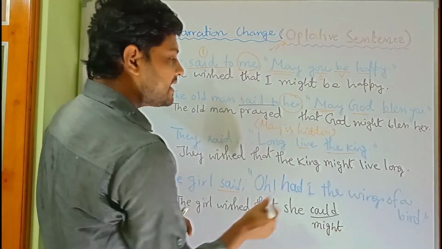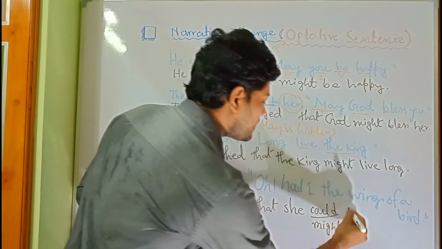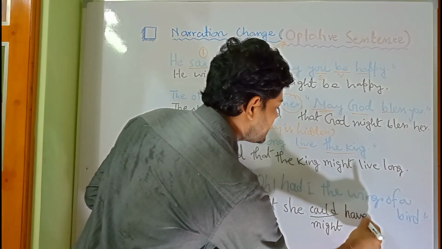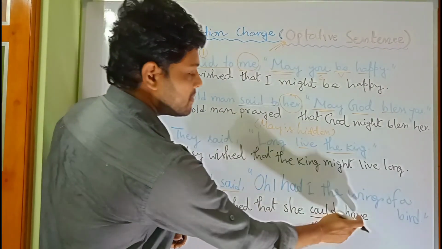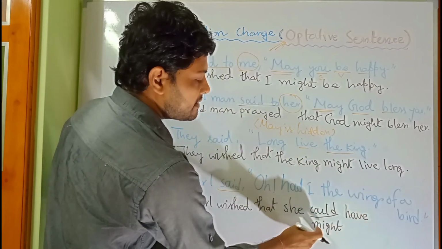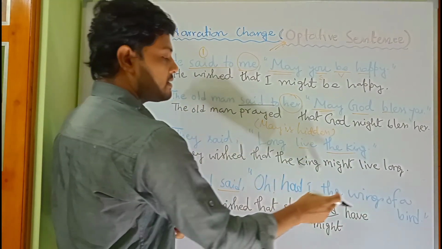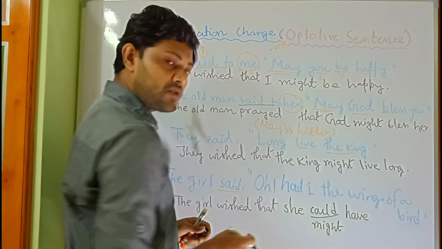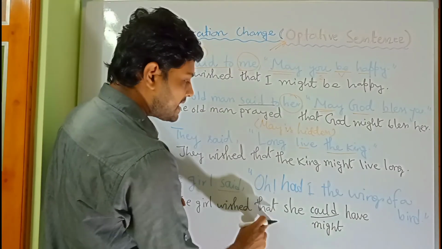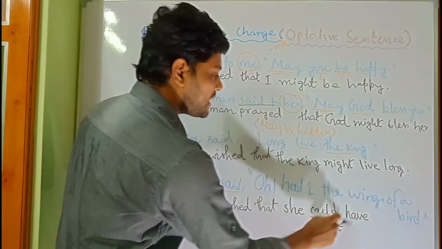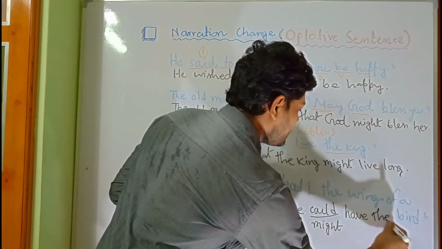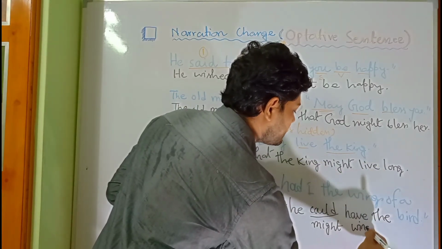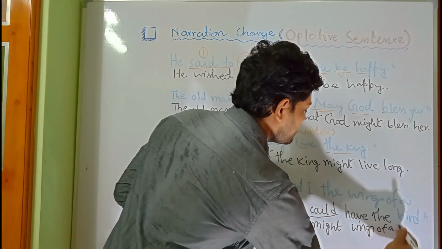Then the main verb is had. We will write the present tense because the main verb is following the modal verb, so we will have to write the present tense of the main verb. So the girl wished that she could have or she might have the wings of a bird.